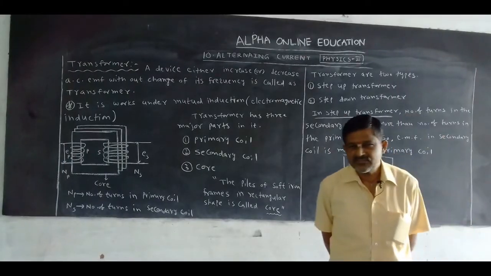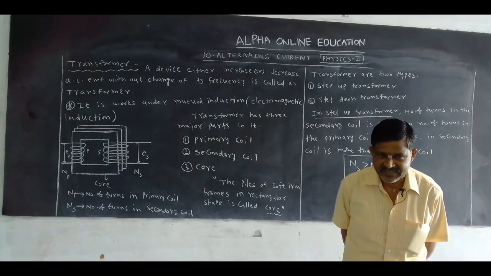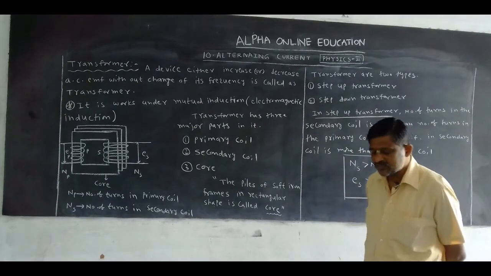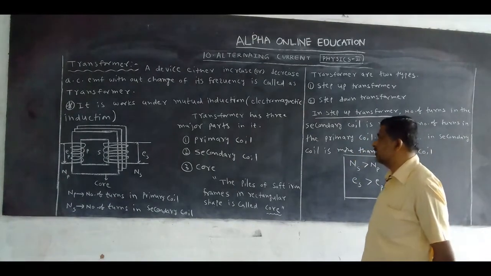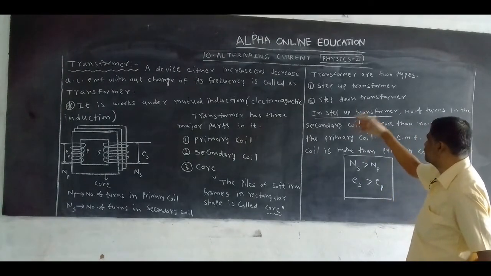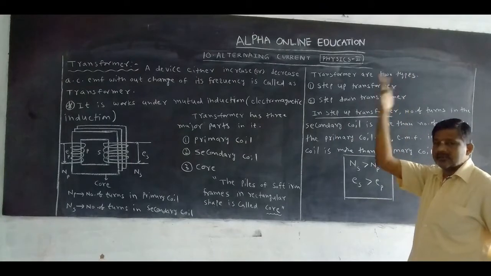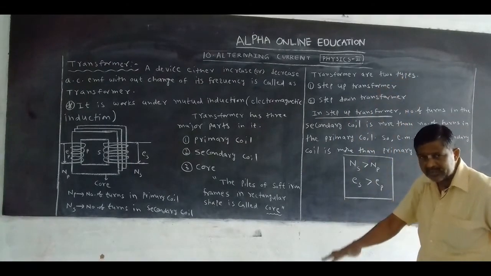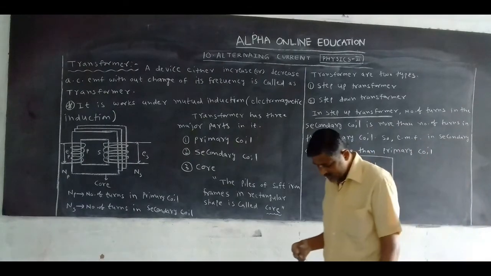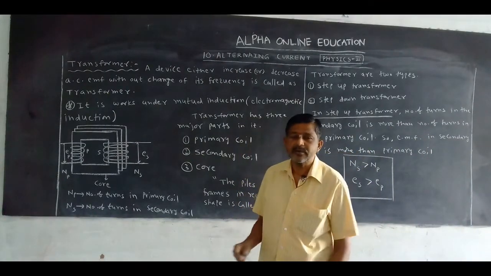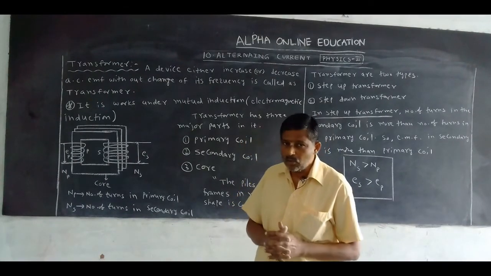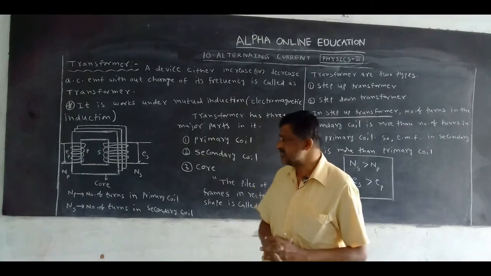Okay, what is a transformer? It either increases EMF or decreases EMF. So, we can say transformers are of two types. What are the two types? One is the step up transformer, another is the step down transformer. How is the step up transformer designed and how is the step down transformer designed?